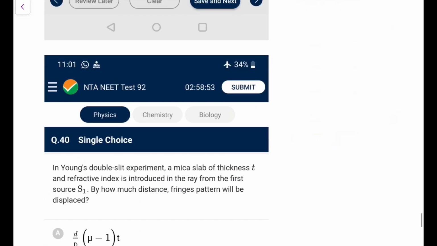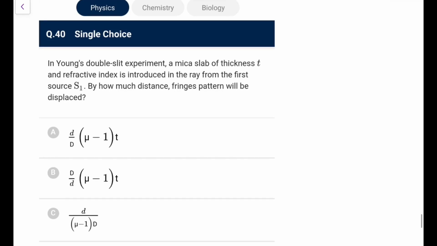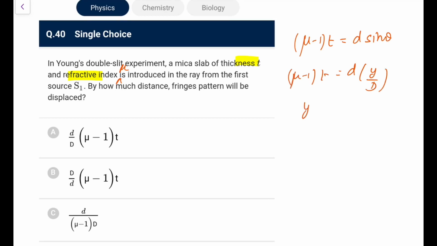It's actually a good question, might stump you. In YDSE, a mica slab of thickness t and refractive index mu is introduced in the ray from the first source S1. By how much distance will the fringe pattern be displaced? So what we can say is the path difference (mu minus 1)t should be d sine theta. I can make it out that sine theta is tan theta, you write it as y by D. So the shift of the y coordinate would be, you can directly say, (mu minus 1)tD by d. This is a standard result, you all might be knowing.